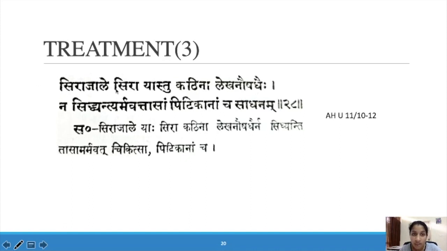If it is not curing with Lekhana Aushada, then we can go for Armavat Chikilsa. That means Chedanam, like in Arma, we went for Chedana. Here also in Sira Jala and Sira Pidika, if these Siras, blood vessels, are very thick and not curing with Lekhana Aushada, then we can go for Chedana, Shastra Chikilsa. So these are the treatments for Arjuna, Shirajala, Shirapidika, Shiraharsha and Shirodpadam.